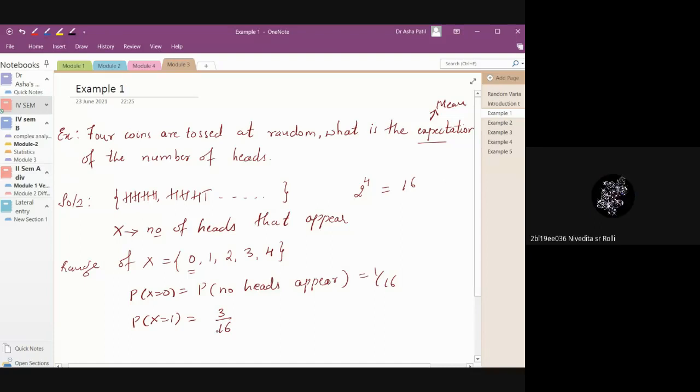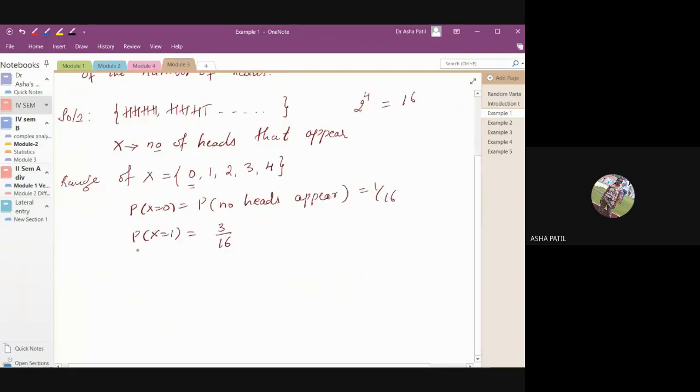Only 1 head. See, 4 by 16. Is there any way that you are counting it and doing it? How are you doing it? There are 4 places, 1, 2, 3, 4, and the rest of the 3 are tails, then 1 must be head, like that.